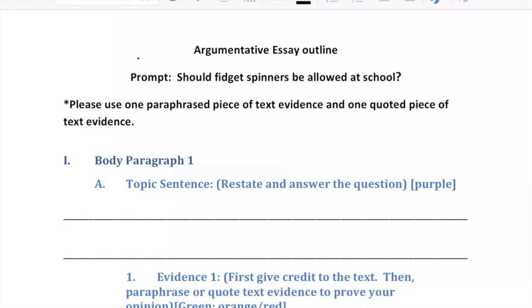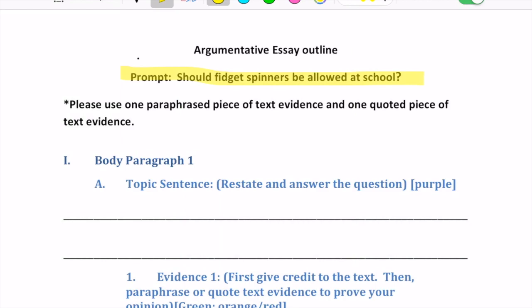Create an argumentative body paragraph. So what we're looking at right now is an outline, and this is the same outline that you received for this assignment a couple weeks ago. If we take a look at our outline, our question is, should fidget spinners be allowed at school?